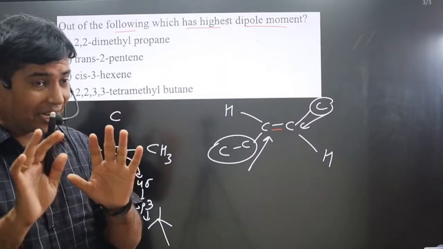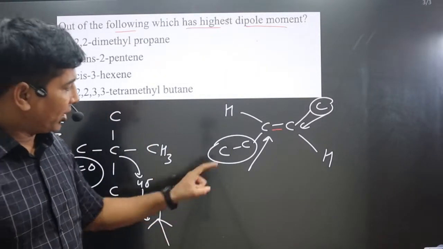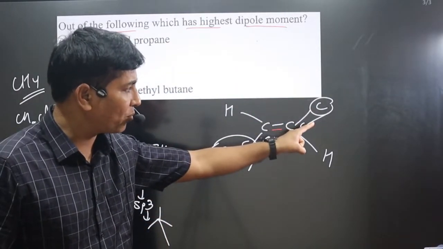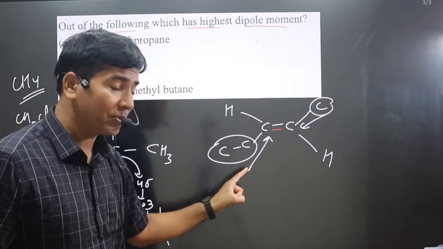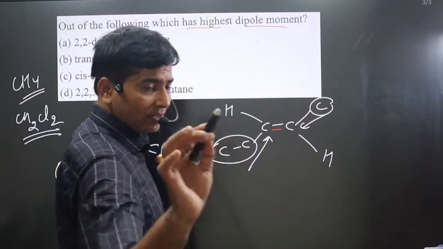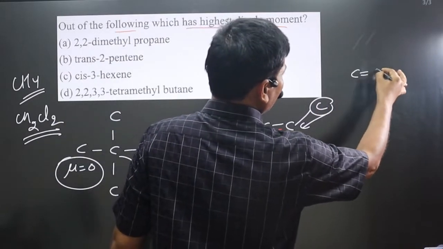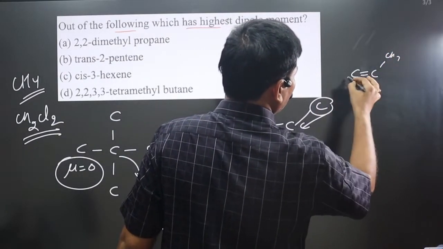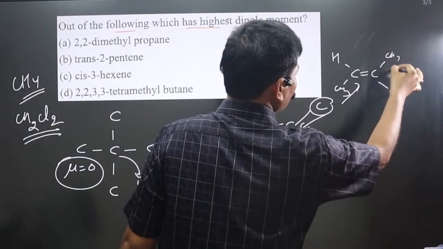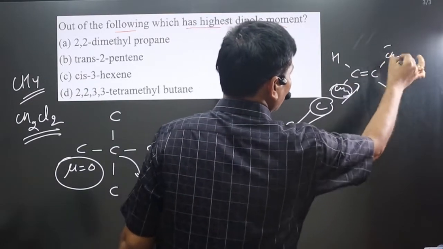No, sorry, let me correct. Dipole moment will not be 0, because these groups are different. In this case dipole moment will be smaller, and in this case dipole moment will be larger, because more donating of electron density is there. Now if I write C double bond C with CH3 and CH3, and H and H, this dipole moment will be the same, because these two groups are the same.